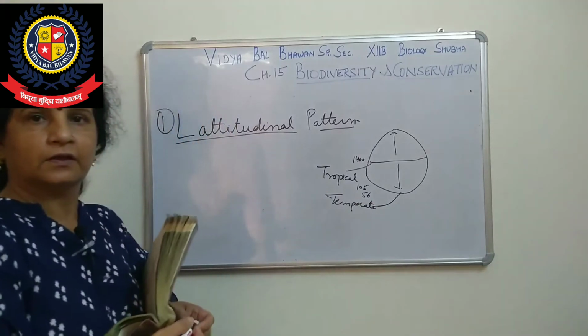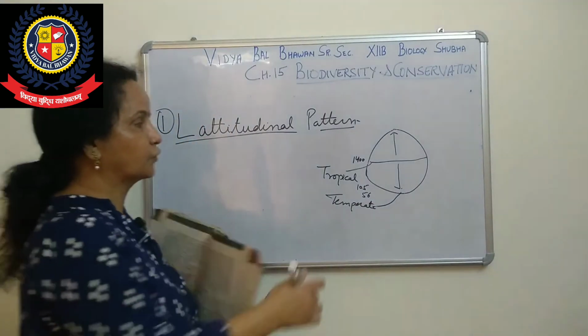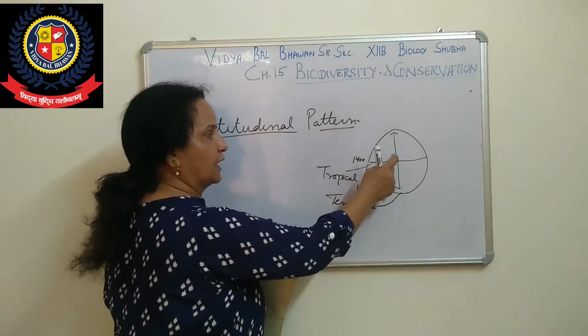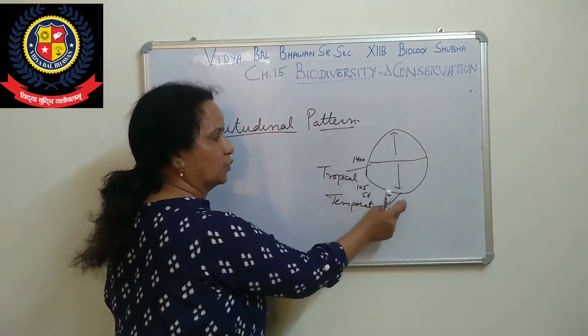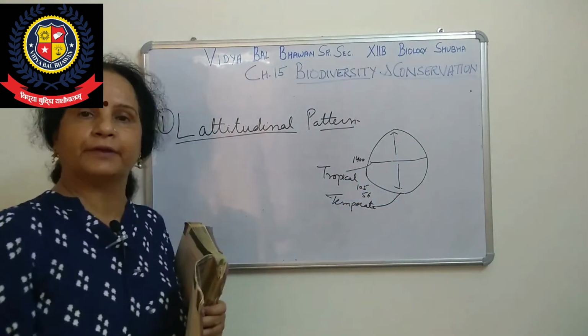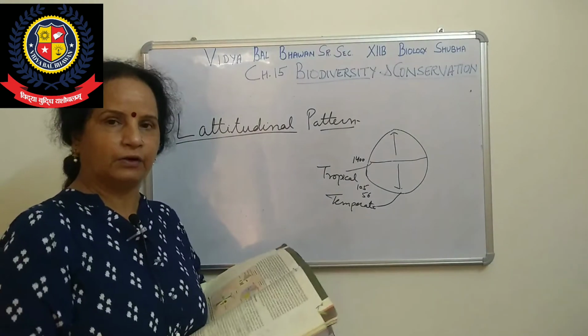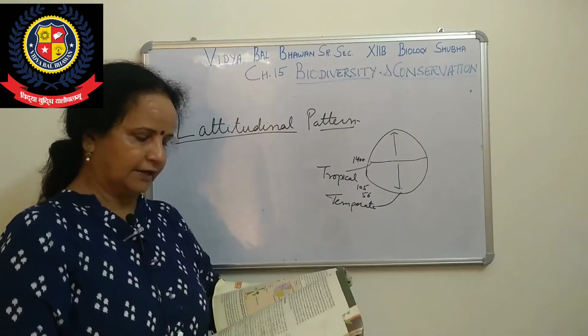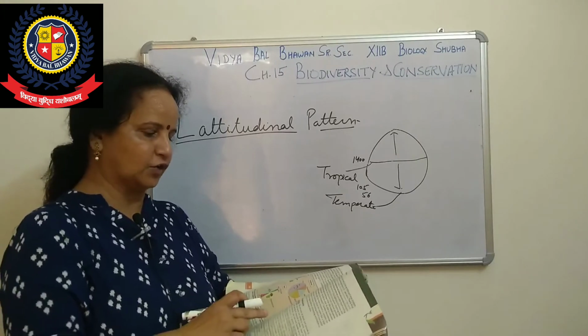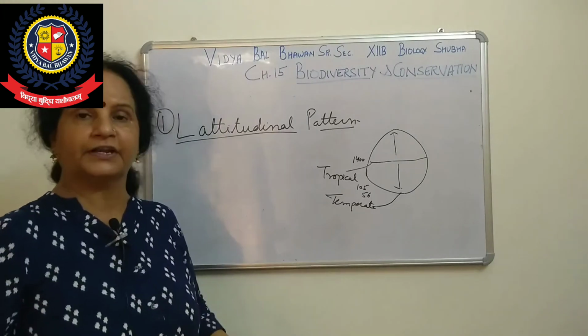This shows that when we move away from the equator towards the pole, or towards the temperate region, species diversity, or biodiversity, decreases, right?